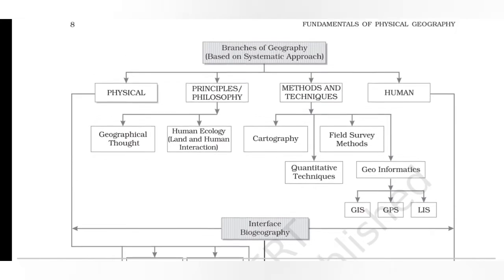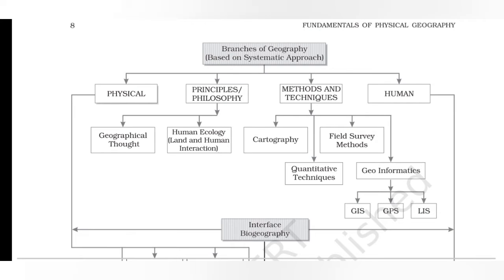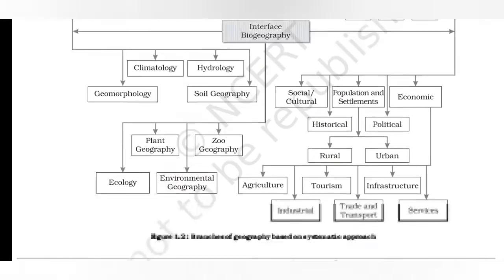Then principles or philosophy is divided into geographical thought and human ecology. Then methods and techniques is divided into cartography, quantitative techniques, field survey methods, and geoinformatics. Geoinformatics is divided into GIS, GPS, and LIS. Human geography is divided into, here all divisions are there.